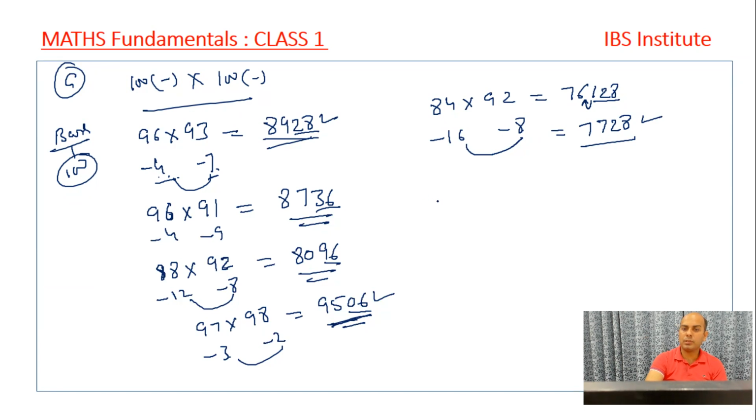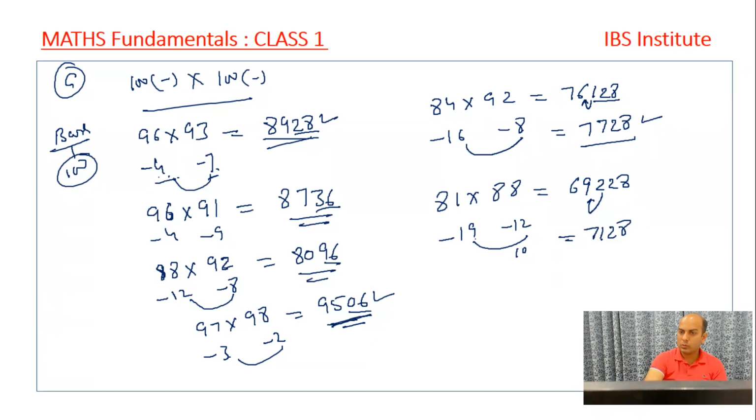If we have some question like say 81 into say 88 is given. So minus 19, minus 12. 19 and 12 is 31. So 31 less than 100 will come out to be 69. And now 19 into 12 is what? 19 into 10 is 190. 19 into 2 is 38. So 190 and 38 is 228. So it will come out to be 228. So this 2 will get added into this. This will become 69 plus 2 is 71, so 7128. This is how we get these numbers.